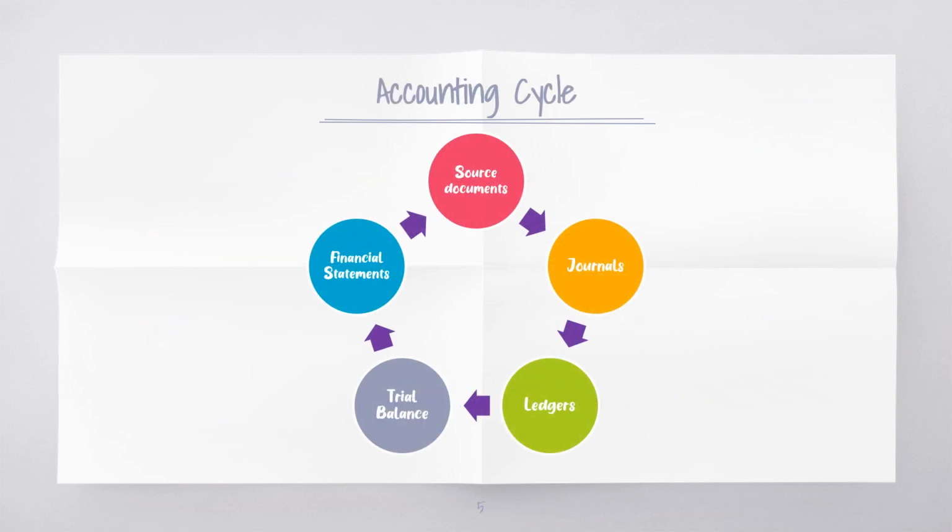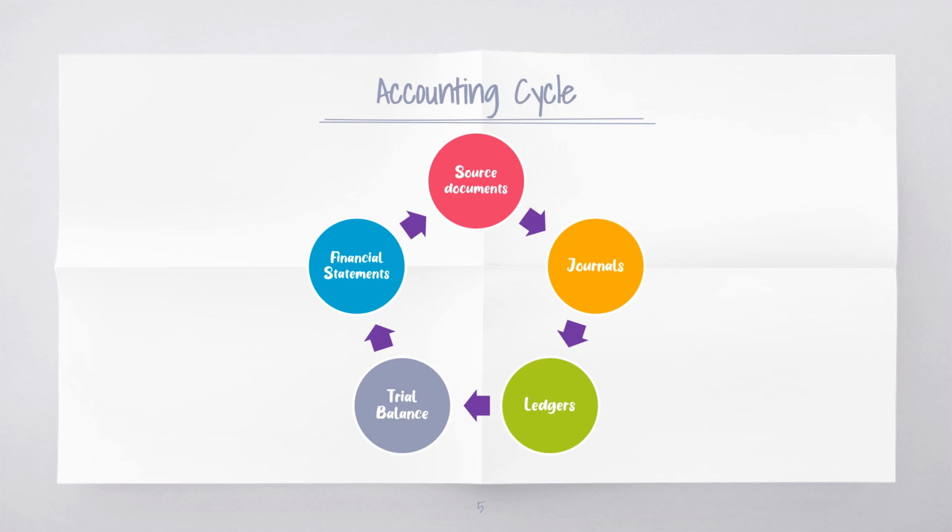The accounting cycle starts at the beginning of a business financial period and normally ends 12 months later. There are several steps in the accounting cycle, starting with the gathering of source documents. Source documents are evidence that business transactions have occurred. Some examples are cash bills and debit or credit notes. These source documents will then be recorded in journals in chronological order. Items of transactions will be classified and recorded in journals, such as sales journal or purchases journal.